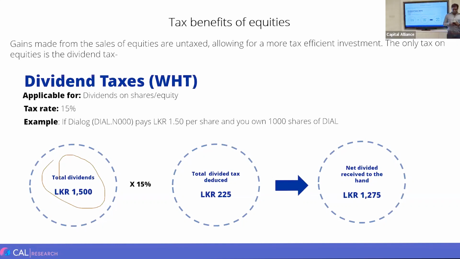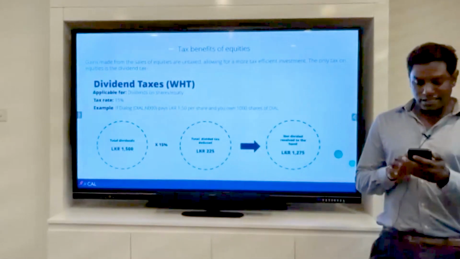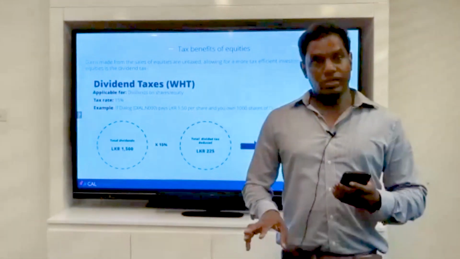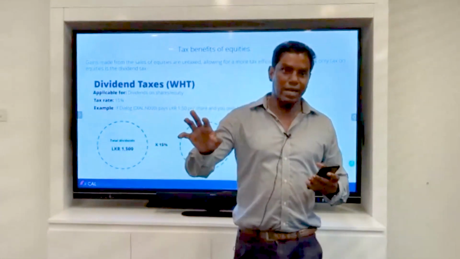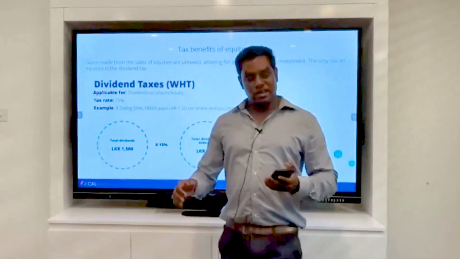So the question is, in the FD tax calculation, how does it work? Can the bank directly deduct tax from interest income, or is it a voluntary thing that we need to do? As of now, it's a voluntary thing that you need to do. At the moment, what the bank does is deduct the withholding tax of 5% and give the money to you.